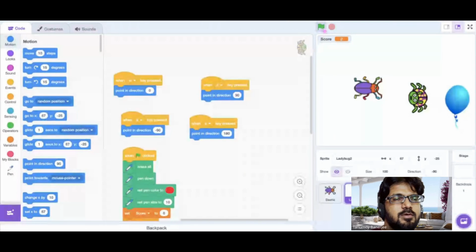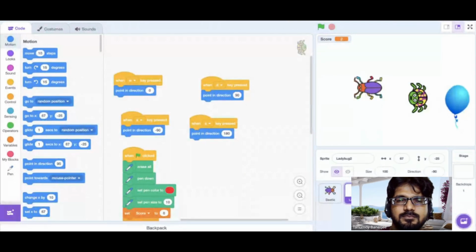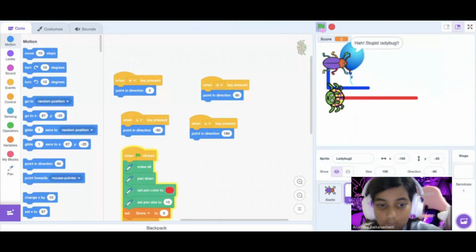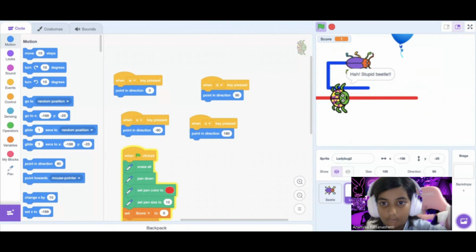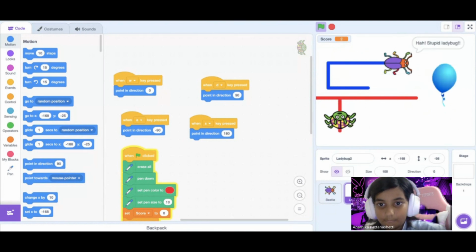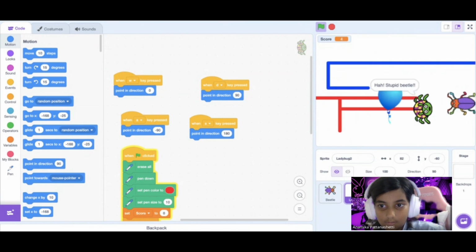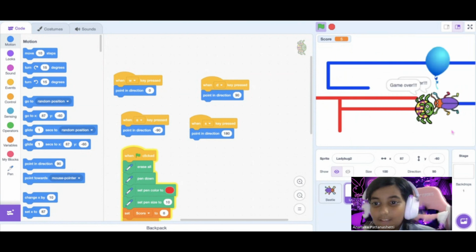What is this problem about? So this is like a balloon chase problem, where there are two bugs, and they are chasing a balloon. When you chase the balloon, you get points. And when they touch each other, the game is over.